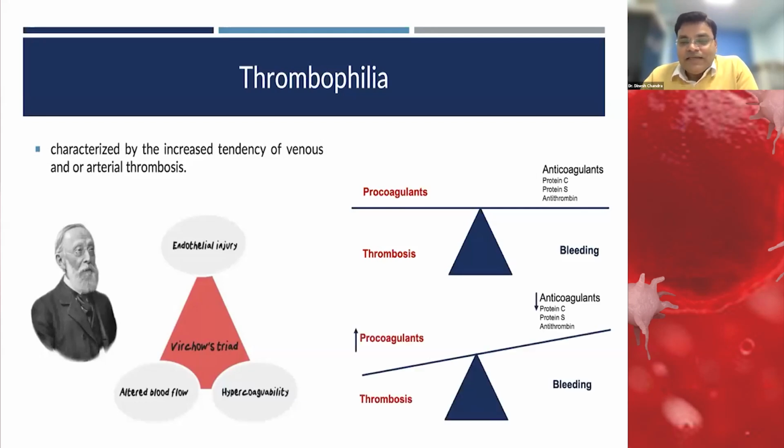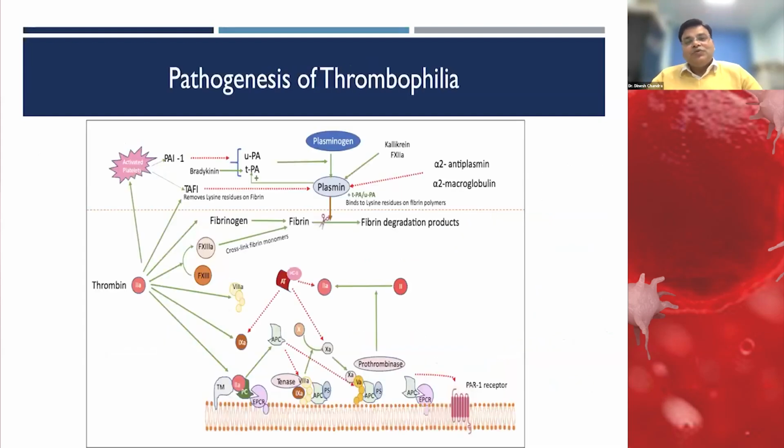Whenever there is any imbalance of these proteins, either procoagulant proteins are increased or natural anticoagulant proteins like protein C, protein S, and antithrombin decrease. This leads to thrombosis. Before we go into the detail of the thrombophilia workup, we should understand how the coagulation pathways work. I will try to simplify this complicated cartoon on your screen.